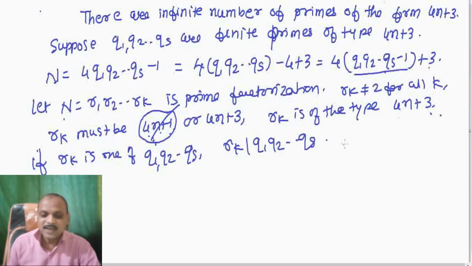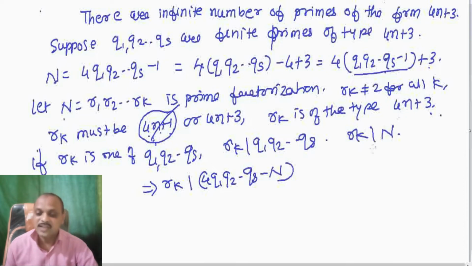This implies that rk is a divisor of 4 into q1 q2 ... qs minus n. Since rk is already a divisor of n, being in the prime factorization of n, rk is a divisor of this number, that is, rk is a divisor of 1. That means rk is equal to 1, since the only divisor of 1 is 1. So this is false.